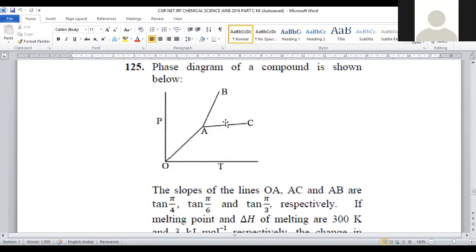Let us move on to question number 125. It is a phase rule physical chemistry question. The phase diagram of a compound is shown below. We are going to plot the graph between pressure versus temperature. Volume remains constant. 2 variables were taken on 2 different coordinates. Pressure is taken on the y-axis and temperature on the x-axis. Here, 3 different curves appear: the AB curve, the AC curve, and the OA curve.